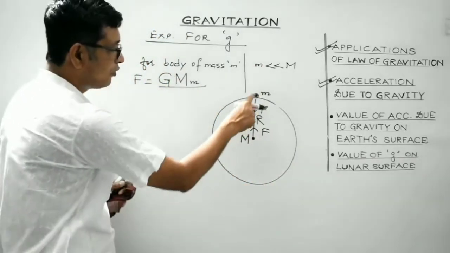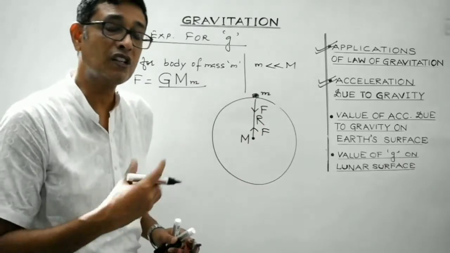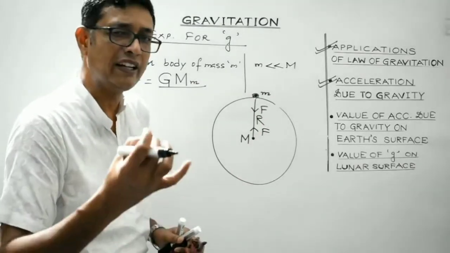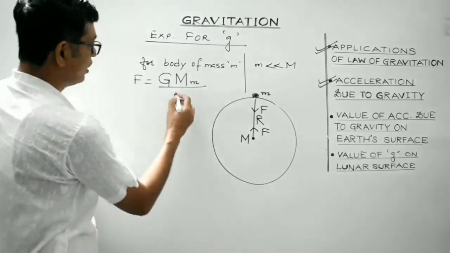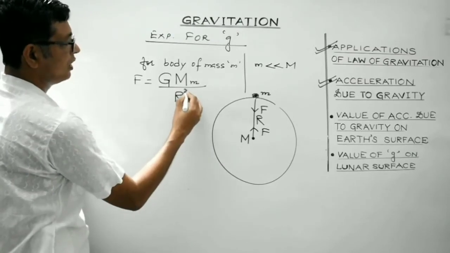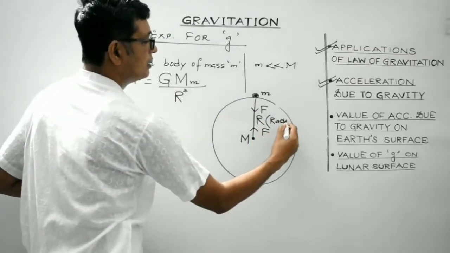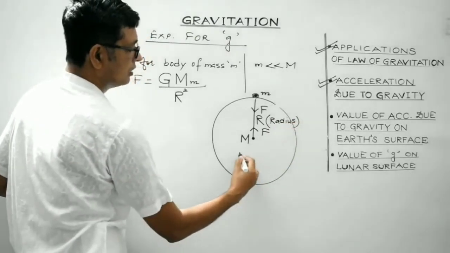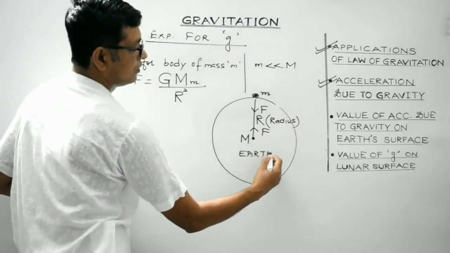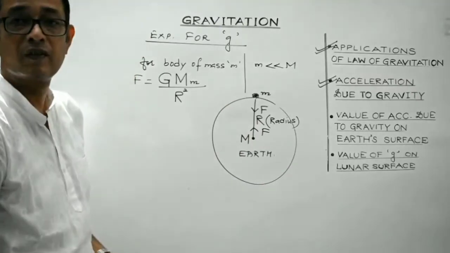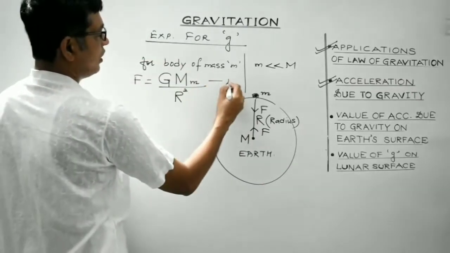So the distance between their centers may be logically considered to be equal to the radius of the earth. So it will be R square. R is the radius of the earth. This is earth. Clear, students? So this is equation 1.